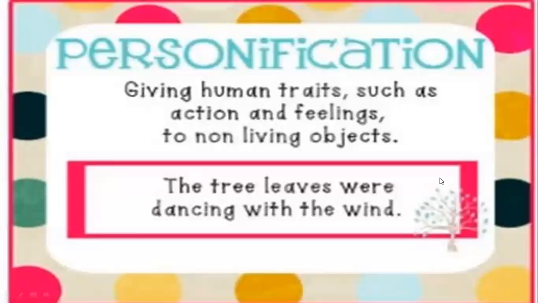As you can see in the example, the tree leaves were dancing with the wind. Now, who can dance? Human beings. Can leaves dance? No. But you are saying leaves are dancing, which means you are treating leaves as persons. So you are doing personification here.